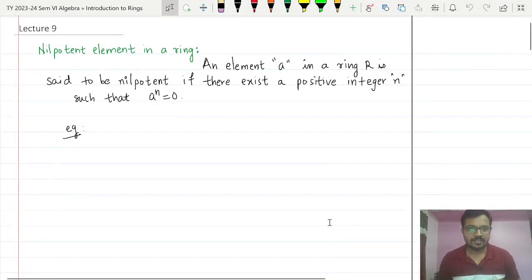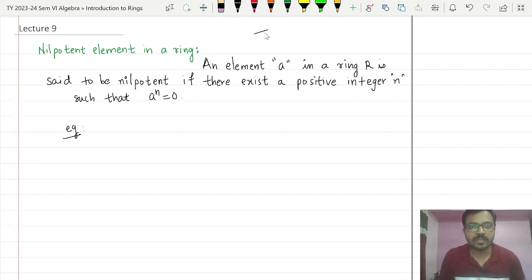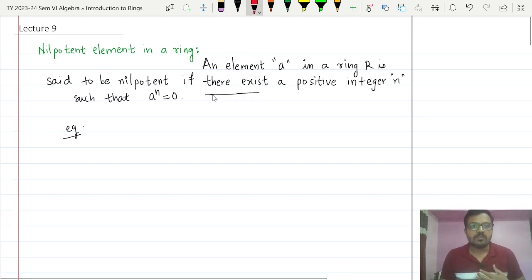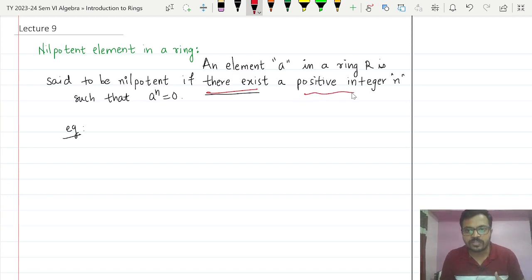Now we will see one more definition, that is nothing but a nilpotent element in a ring. Whenever we are having a ring, an element a in the ring is said to be nilpotent if there exists, means we are able to find, a positive integer n. These are the important keywords in the definition. If we are able to find a positive integer n such that a raised to n is equal to 0.